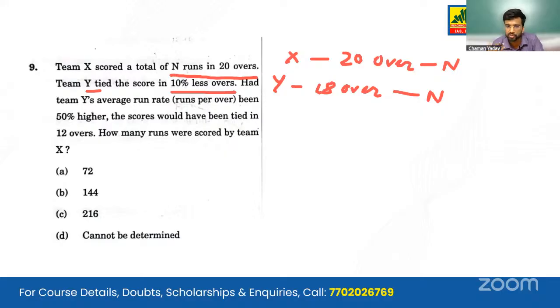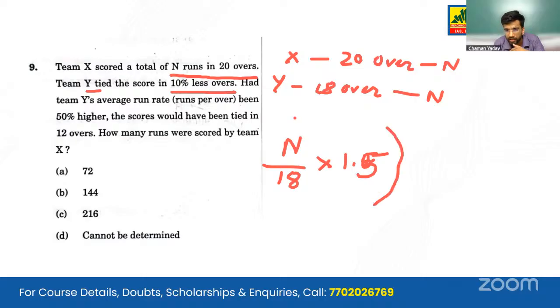Had team Y's average run rate been 50% higher than what it is now, the scores would have been tied at 12 overs. How many runs were scored by the team? So we can write a statement like n is the number of runs. So n by 18 is the current run rate of team Y. We have to make it higher by 50%, so it's multiplied by 1.5.